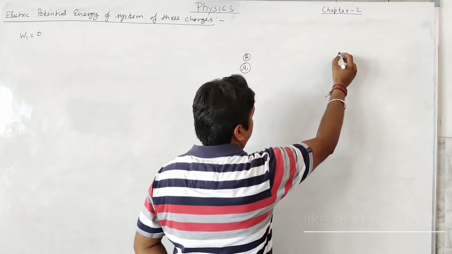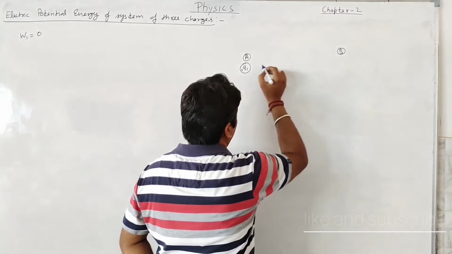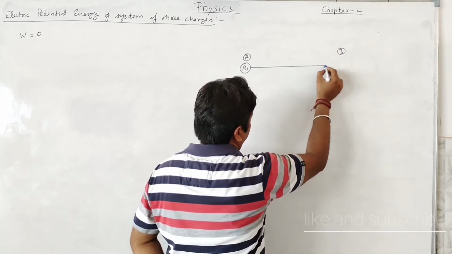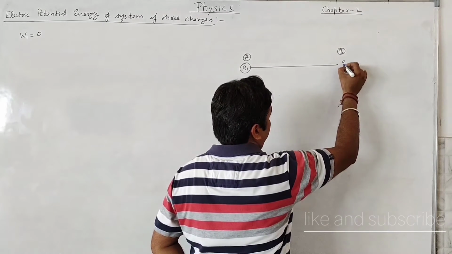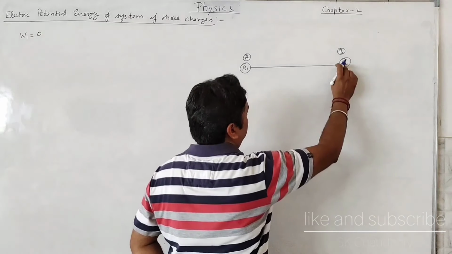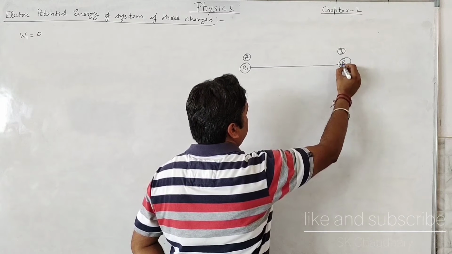But if we concentrate on the point B, what will be the electric potential at this point due to this charge? If another charge Q2 comes here, it will feel a potential here. We will assume it as positive as well.